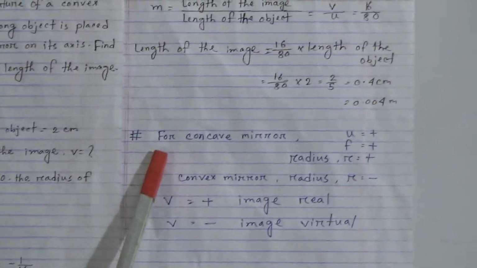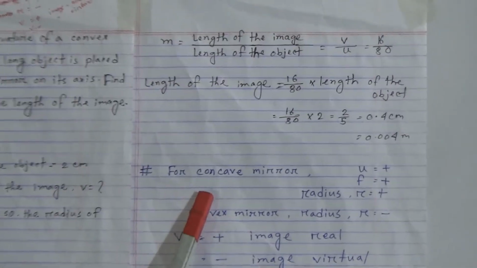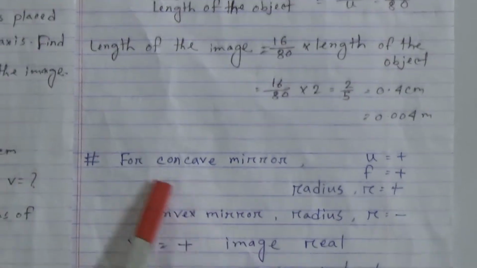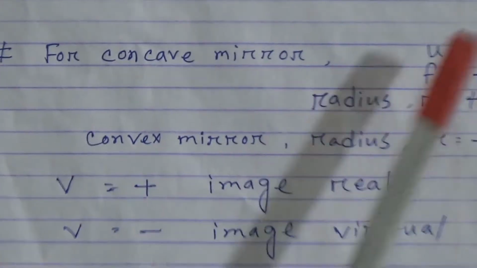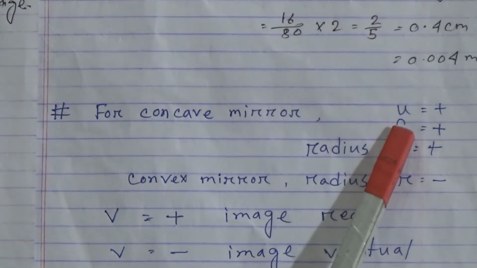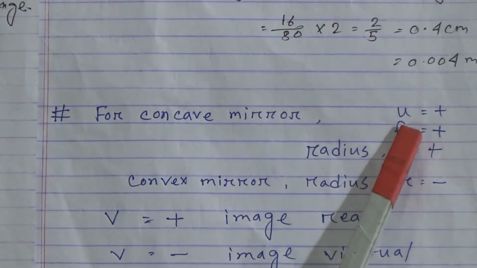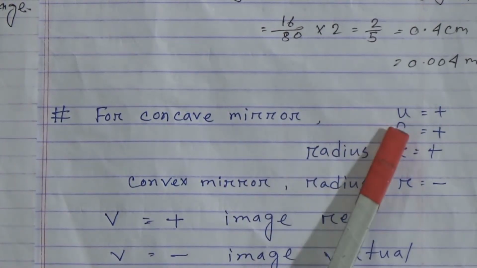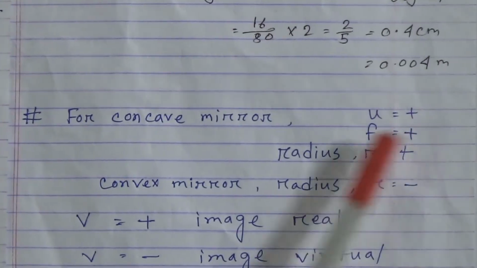My dear students, at first you have to know about the two mirrors we have discussed, concave mirror and convex mirror. For concave mirror, the distance of the object from the mirror, u, will be positive.